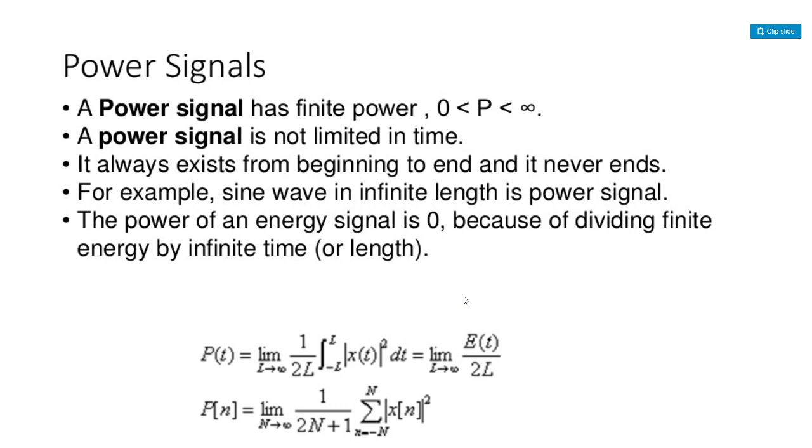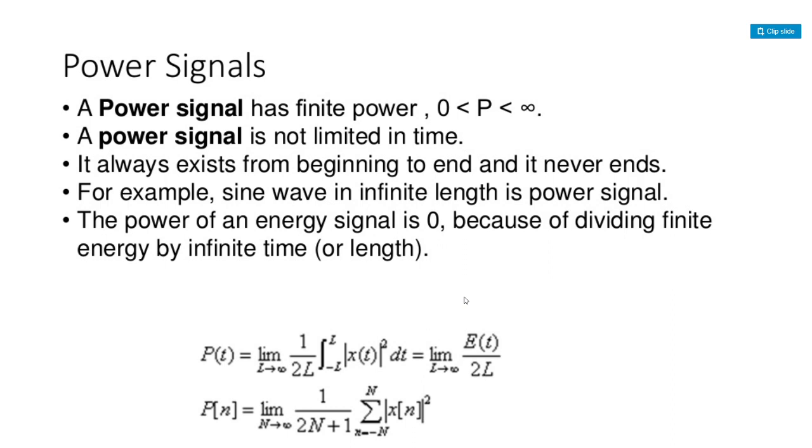The power of an energy signal is 0. That means what? If we calculate the energy signal, the power of that energy signal is 0, because dividing the finite energy signal will give a finite value. It will be divided by infinite time or length, because power is not limited in time.